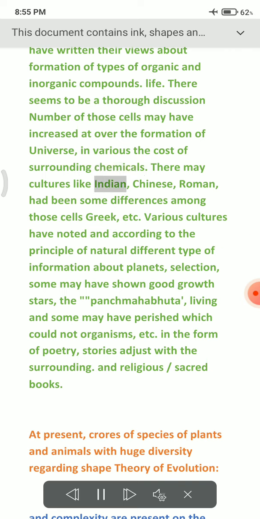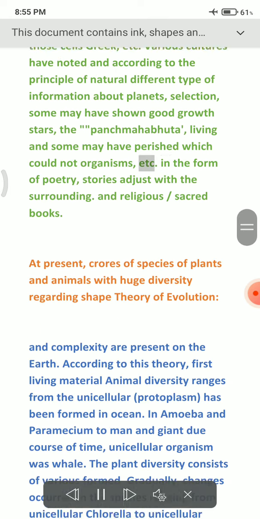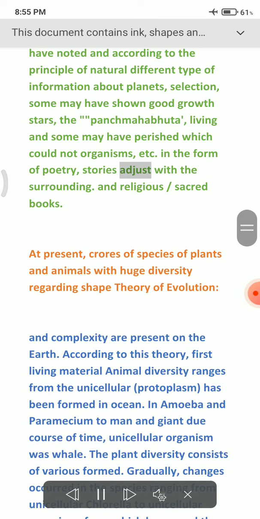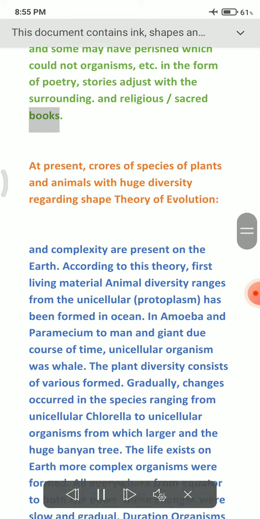There may have been some differences among those cells, and according to the principle of natural selection, some may have shown good growth and lived, and some may have perished, which could not adjust with the surroundings.